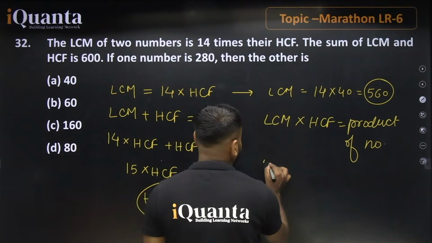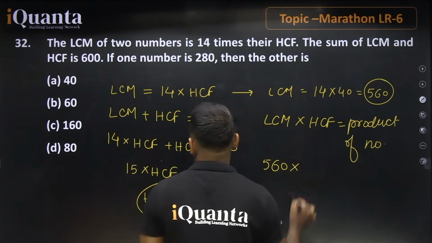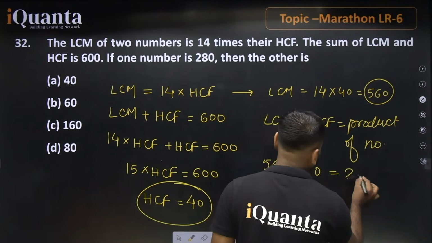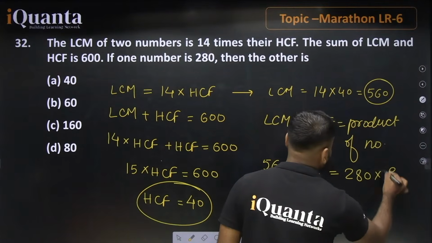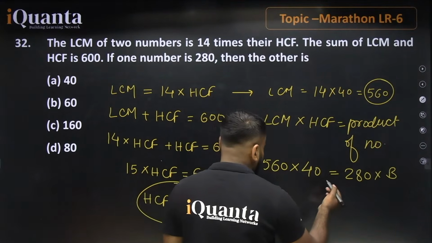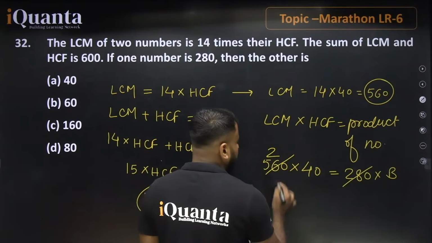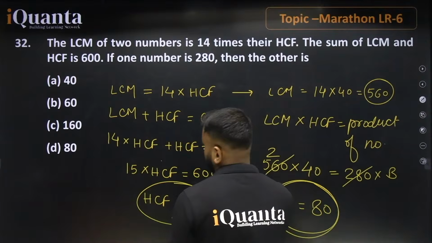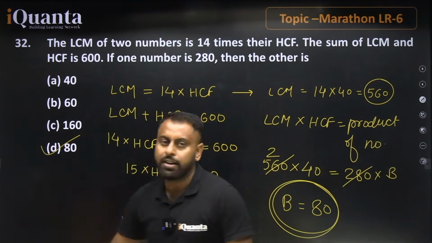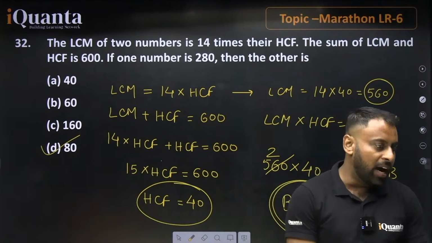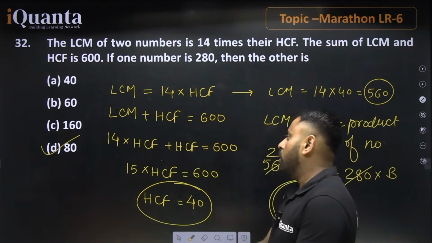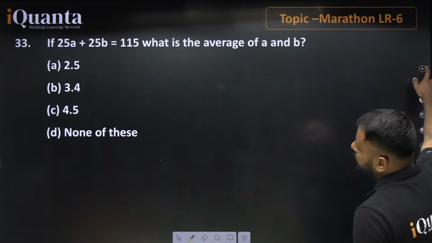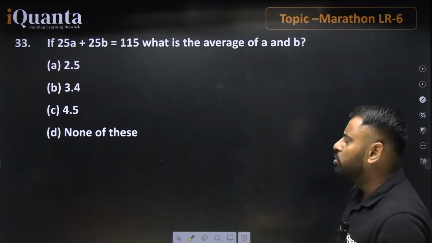So LCM is 560 and HCF we found is 40, and their product is equal to the product of the two numbers. Let's say 280 is one of the numbers and we need to find B. Further, this value will be equal to 2 times, so B will be equal to 80. So 80 is the right answer for this question. 80 means option number D is the right answer. I hope this is clear to you guys. We have a few more questions left in this part, but I think you guys can easily do it, as this question is also an easy one.